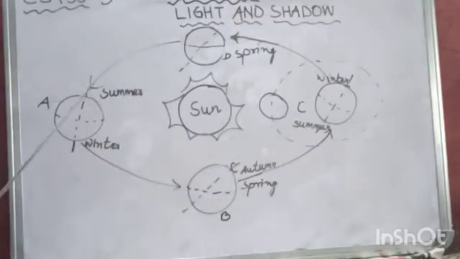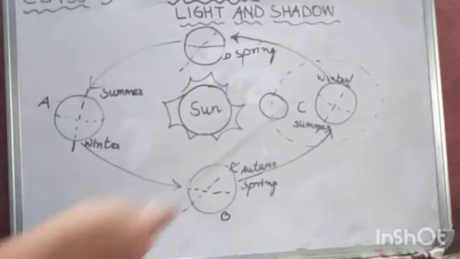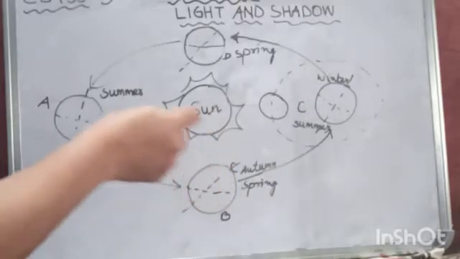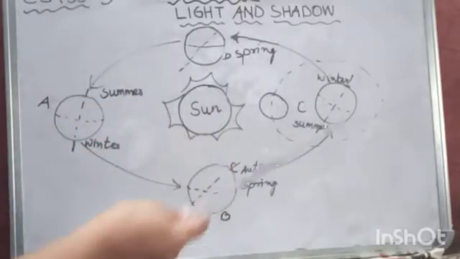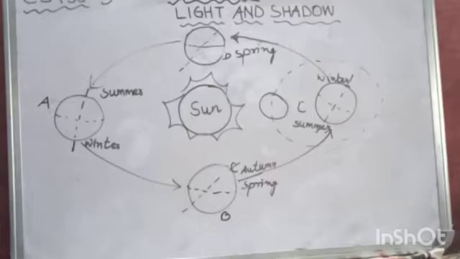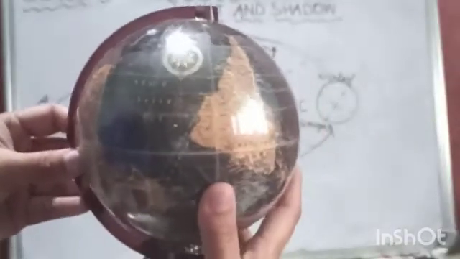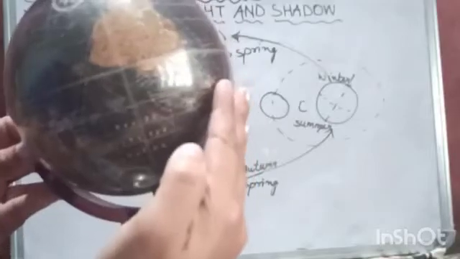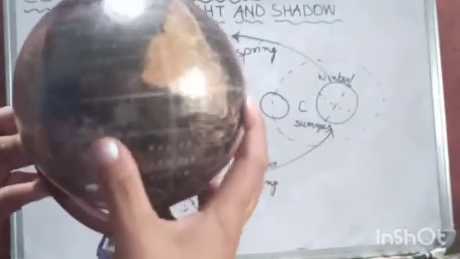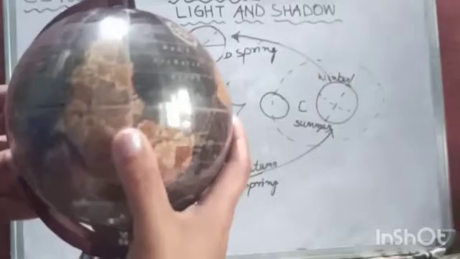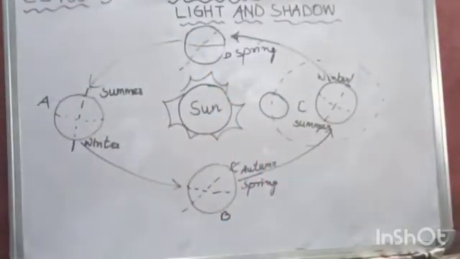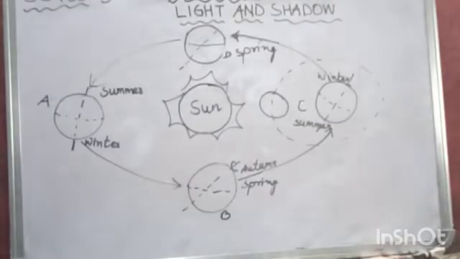This is earth, this is also earth, this one and this one, and this is moon. Now this is the revolution of the earth around the sun. Okay, this is earth. Rotation is the movement of the earth along its own axis. This is earth, as you can see, and earth is always tilted. Okay, and it rotates like this. This is the rotation. Okay, and when the earth rotates, then it causes day and night.